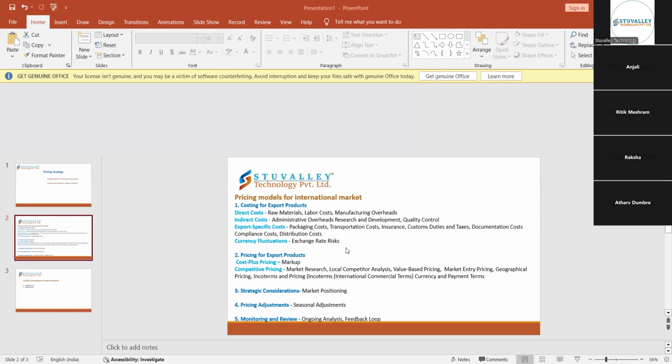Then comes the insurance, for any damages or losses. And then the customs duties, which are the taxes to be paid for that particular product, or any license or certificates. So this comes under the Inco terms.